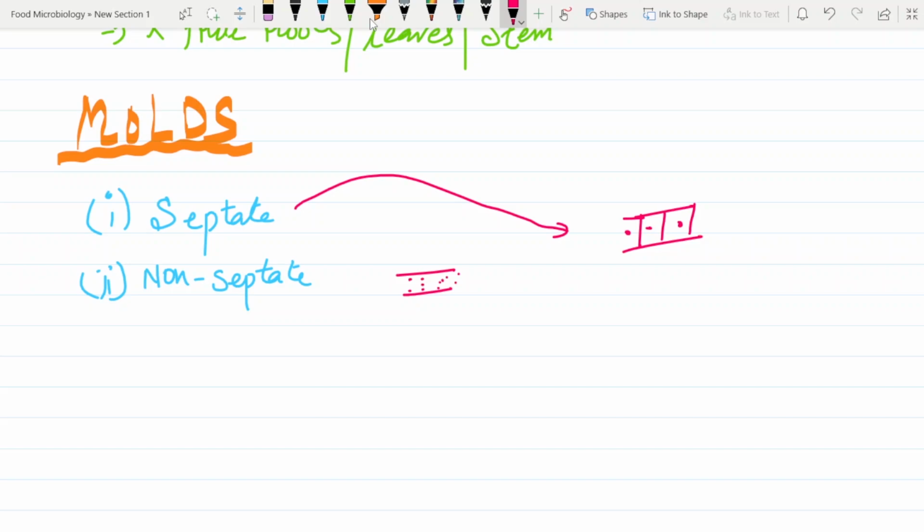There are no cross walls. Now the interesting thing that I want you to know is, if it is like this, there is no cross wall, so it is actually multicellular, meaning there are many nuclei scattered throughout. This is called multicellular, and since there is a cross wall over here, it is called unicellular. Simple as that. This is multicellular and this is unicellular because in each cell there is one nucleus.